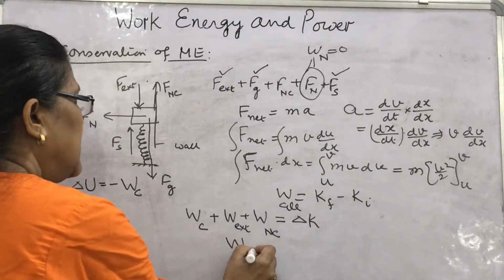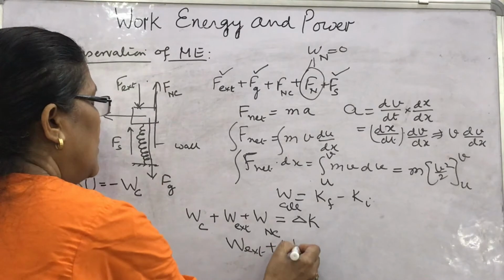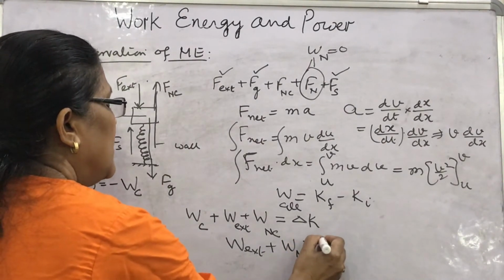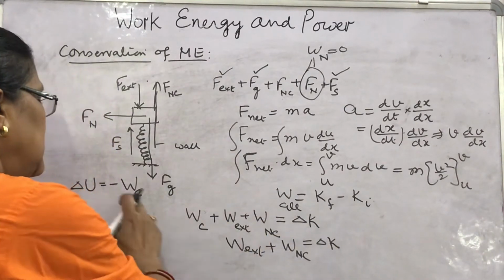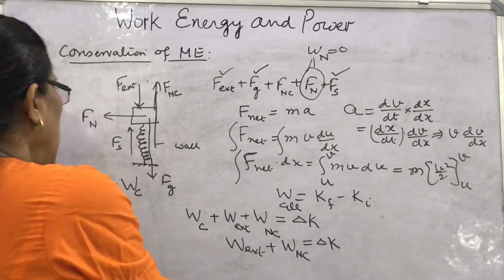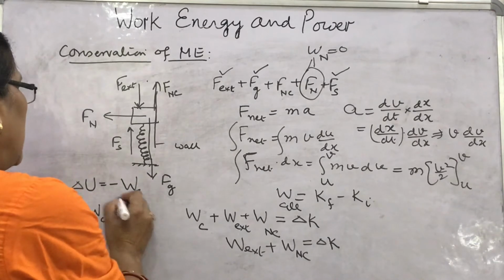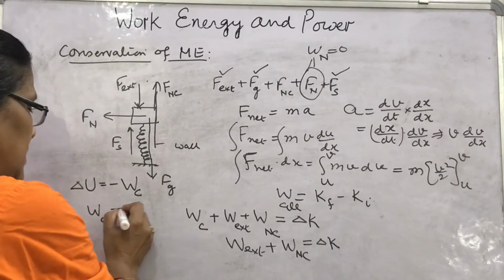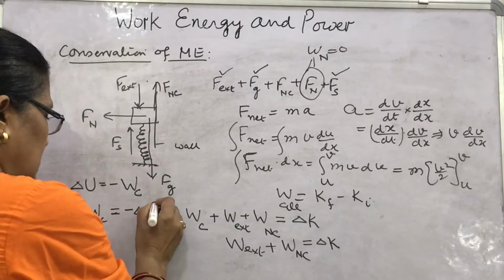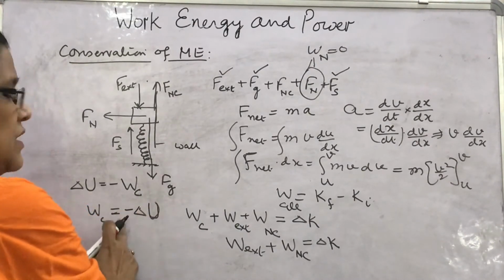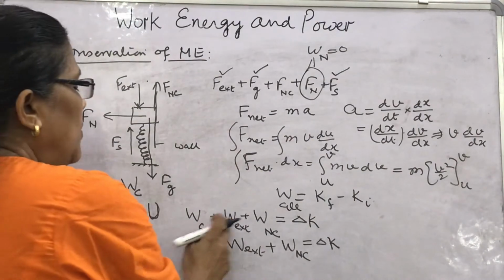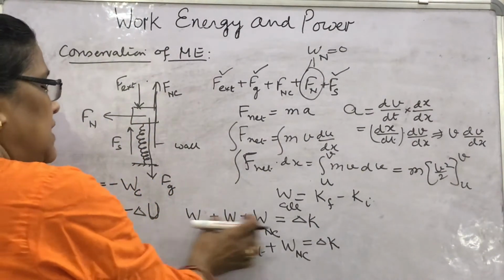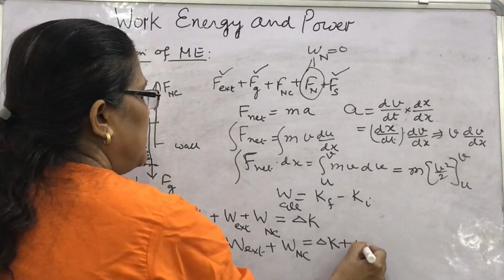W external plus W non-conservative force, that is friction, will be equal to delta K. What is this WC? The work done by the conservative forces is the change of potential energy with a minus sign. So this WC is replaced by minus delta U, you bring it here, then it will become plus delta U.